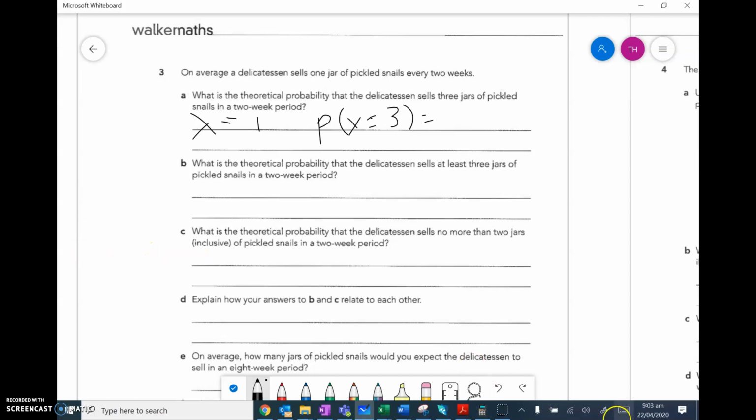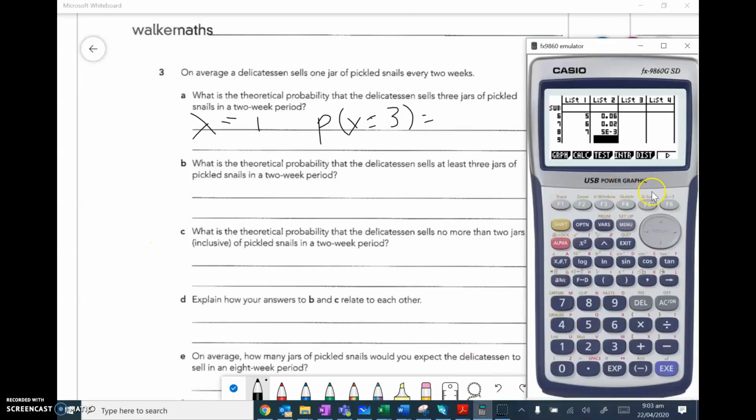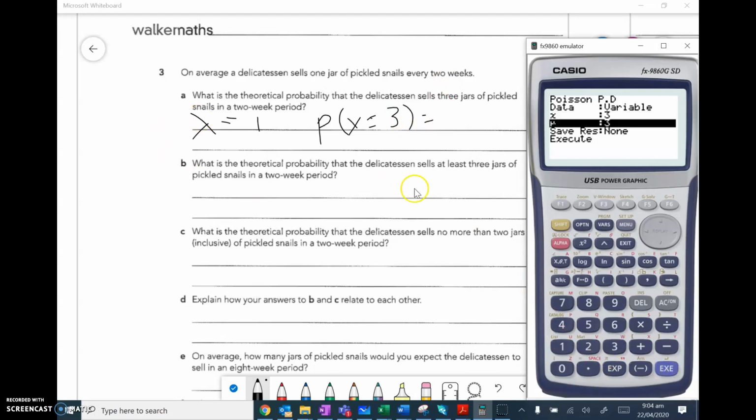So I'm going to go to my graphics calculator. I'm going to distribution, Poisson, and I'm doing an exact value, so I need PPD. So I know x is equal to 3, and my mean, my lambda, is equal to 1, and I get 0.061.